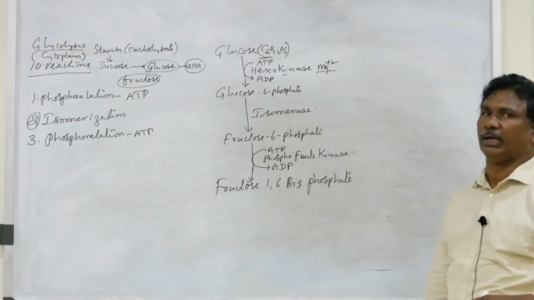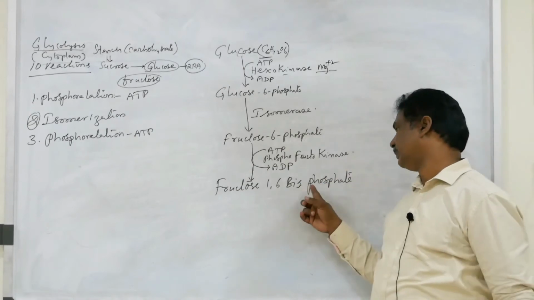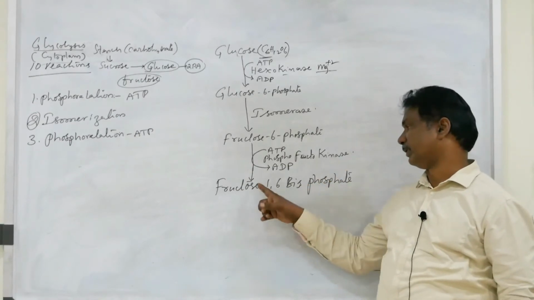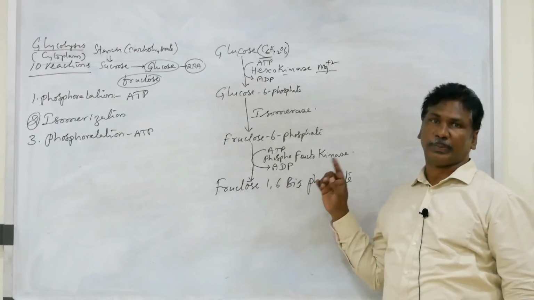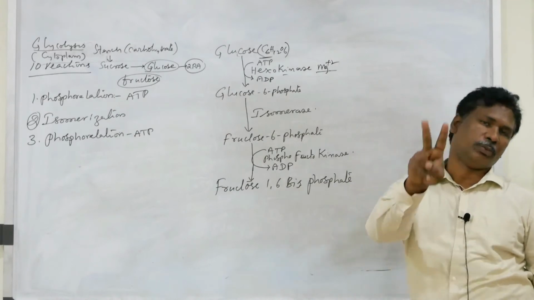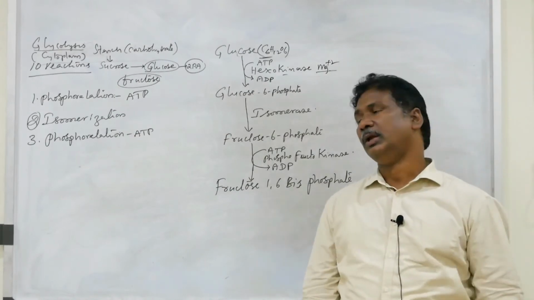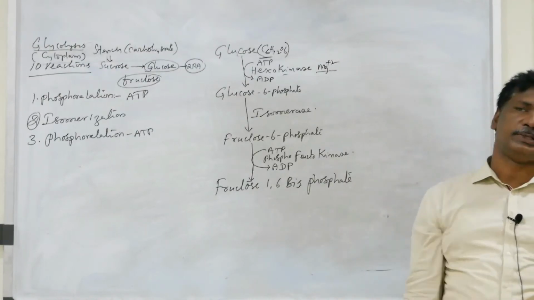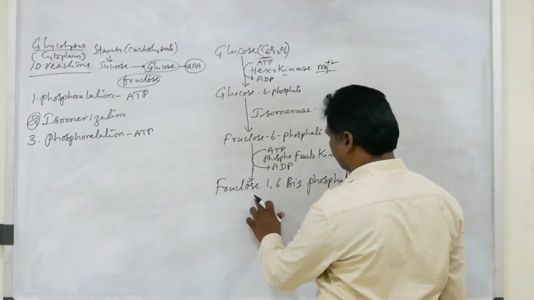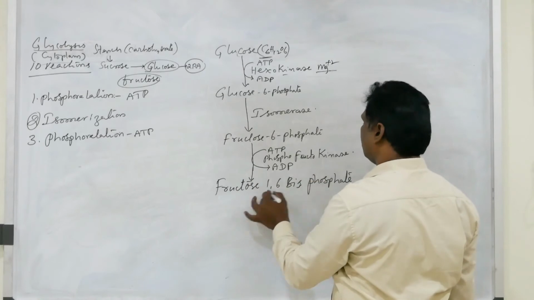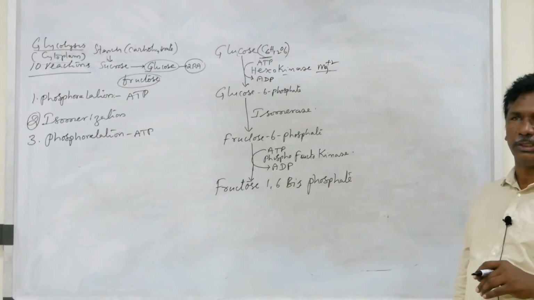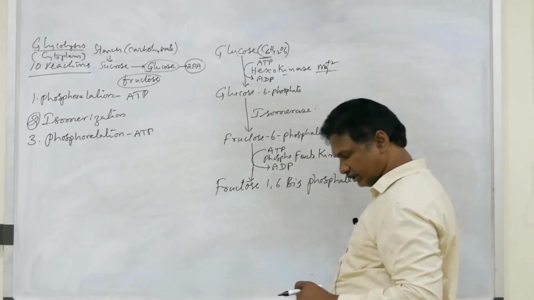Bis means 2, so 2 phosphates: 1 phosphate is attached on the first carbon atom and another phosphate is attached on the 6th carbon atom. That product is called fructose 1,6-bisphosphate. That is the third reaction in glycolysis.